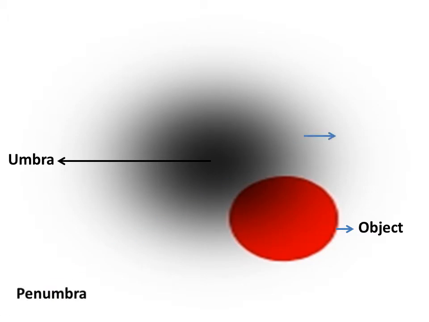Here, I have an object in red color followed by its shadow. The darkest or the completely dark central portion of the shadow is called umbra. On the other hand, the lighter part or the partial shadow is called penumbra.